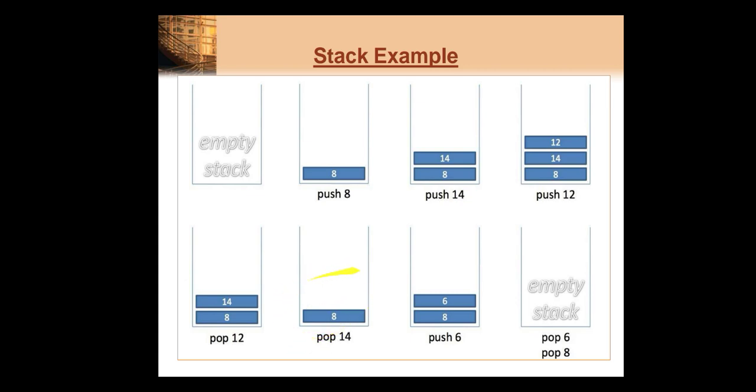Okay, so the next operation is push 6. So we are inserting the element 6 onto the stack, which is inserted above the element 8, right? So the element at the top of the stack is element 6. Then we are performing 2 pop operations again. So when we perform pop, first it will delete the element 6, and then it will delete the 8, right? So in this way you can show the graphical representation for each and every operation that is given to you.